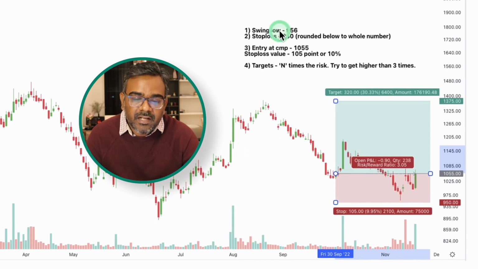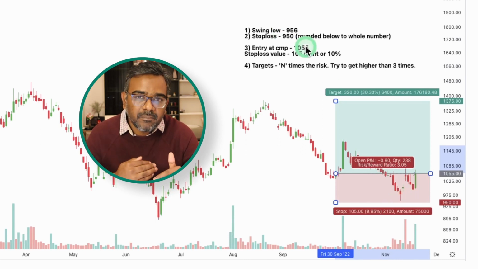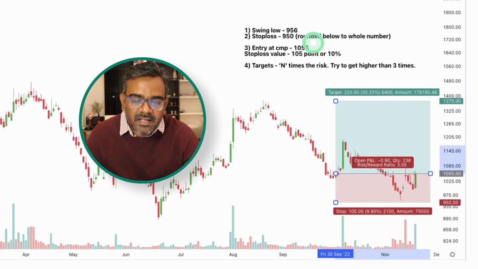In this case, it's going to be 950. The rounding down should be below, not up, not to the ceiling, but to the floor, right? So if 956, your nearest round number below is 950. So keep your stop loss at 950, and then you need to calculate the difference between your entry and stop loss. Now entry here is the current market price, which is 1055, and the stop loss is 950. So in terms of the absolute amount, you're having a 10% stop loss or around 105 points of stop loss.